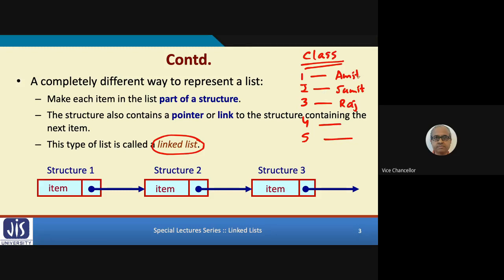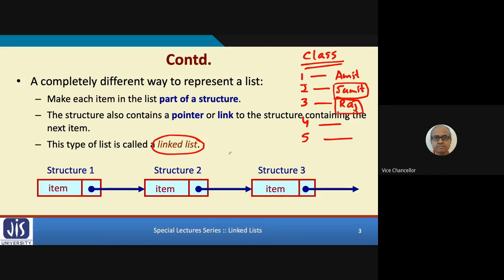So if I want to refer to the students in order, well, I can refer to them by their roll number. Roll number 2, directly I can refer to Sumit. Roll number 3, directly it will be Raj, and so on. Let us think of an alternative where I do not know which roll number is which student.